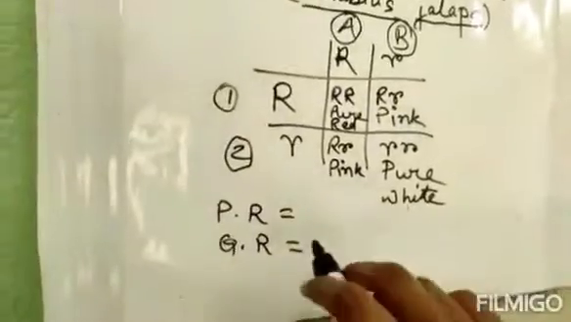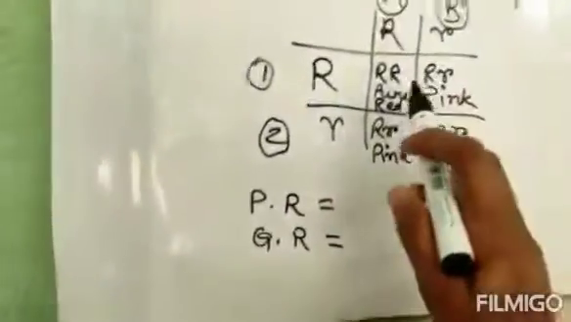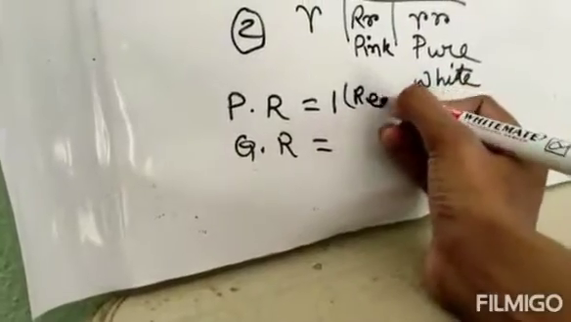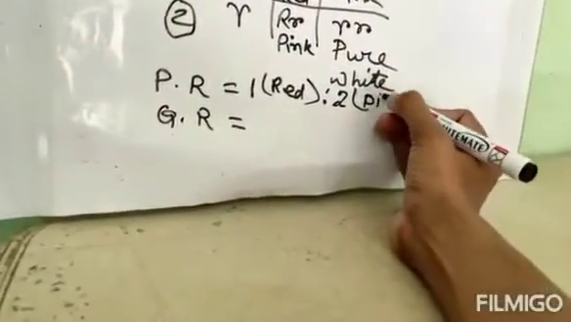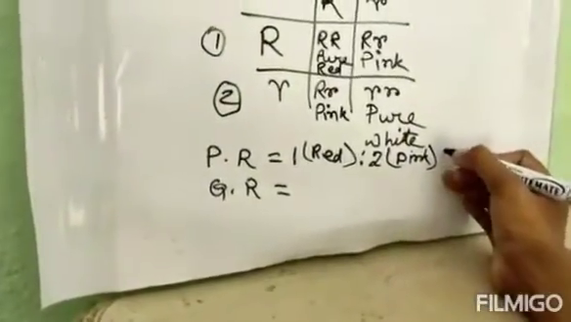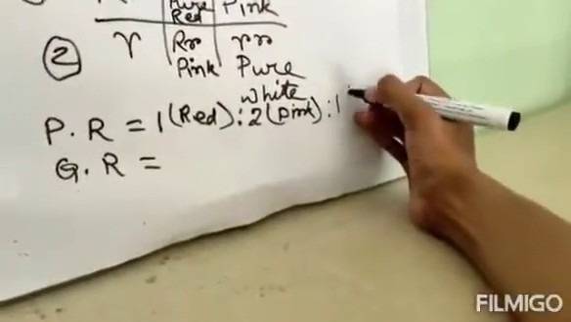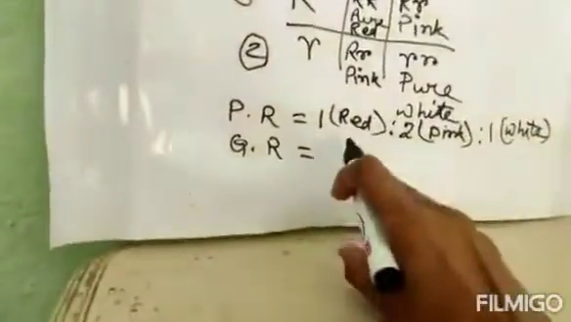Now let us see the phenotypic and genotypic ratio. Phenotypic ratio is what we can see. One pure red colored flower. How many pink? One, two. Two pink colored flowers, that we can see, that is the phenotype. How many pure white colored flowers? One. So one red is to two pink is to one white. So this is the phenotypic ratio.